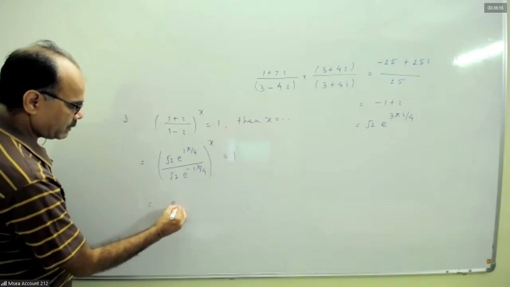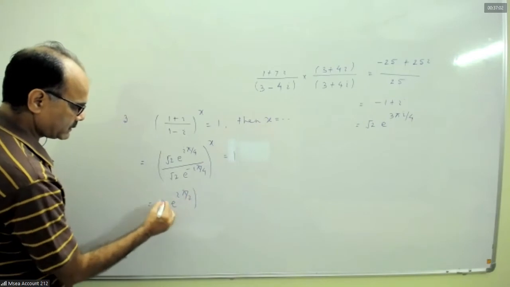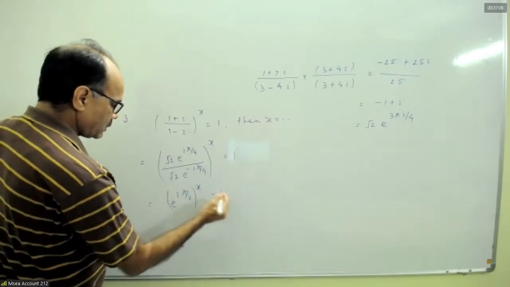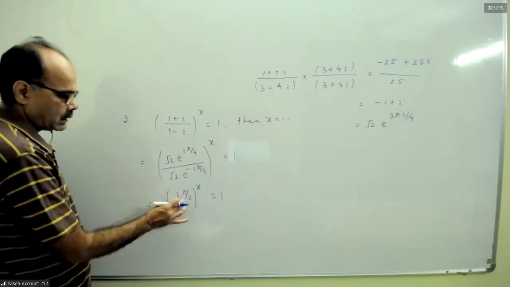So e to the power i pi by 2, to the power x, equal to 1. So cos pi by 2 plus i sin pi by 2. This is simply i.